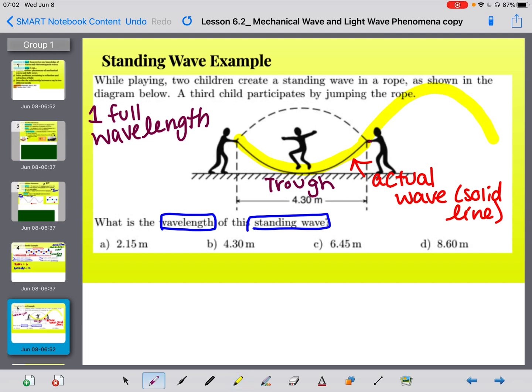And so I will continue the dotted line that they gave you in the picture to still represent my standing wave. So what that means, right? Now I have from over here to over here. That's one cycle of my wave.